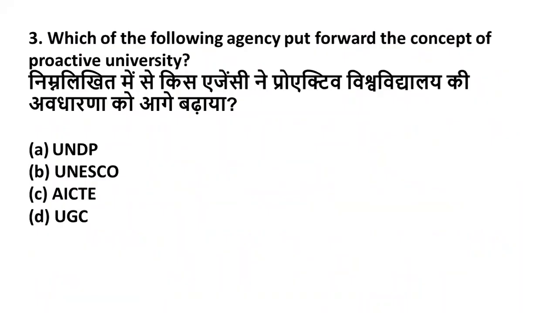Which of the following agencies put forward the concept of proactive university? Option A, UNDP. Option B, UNESCO. Option C, AICTE. Option D, UGC. Friends, the right answer is option B, UNESCO. Proactive university concept was given by UNESCO.